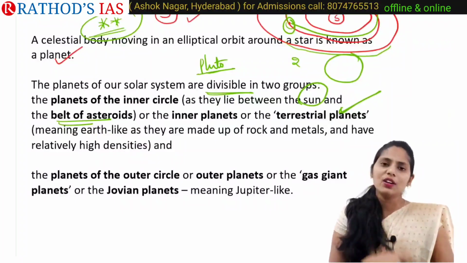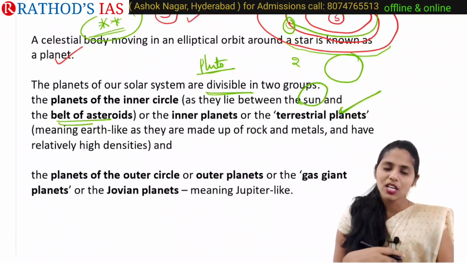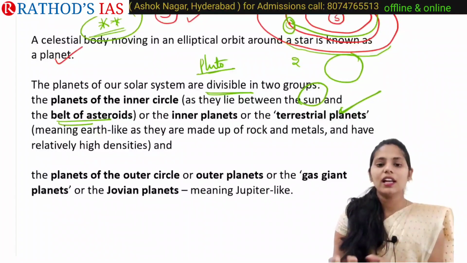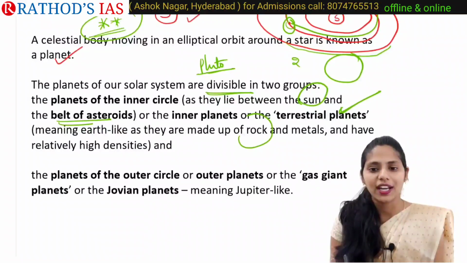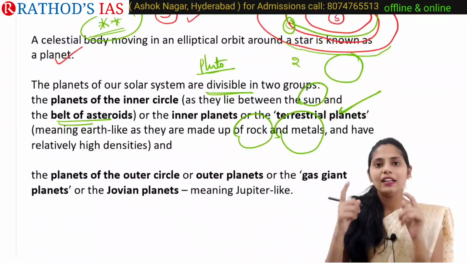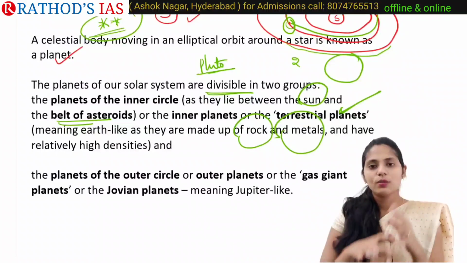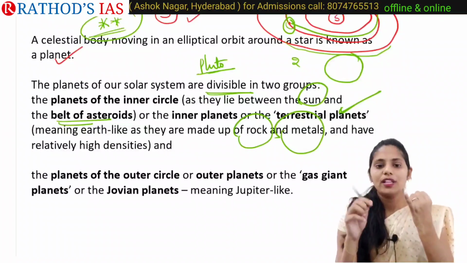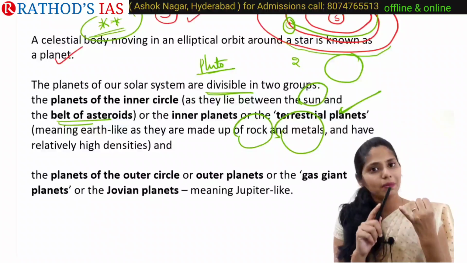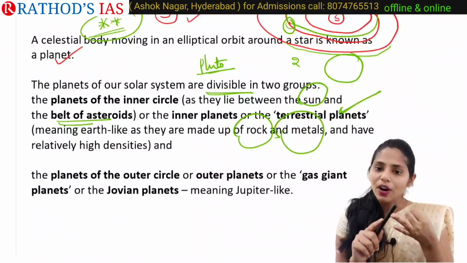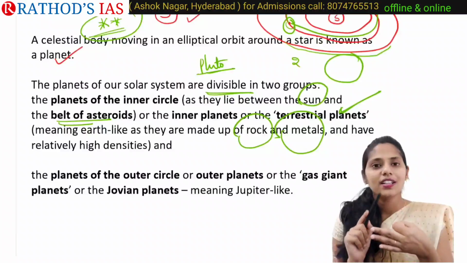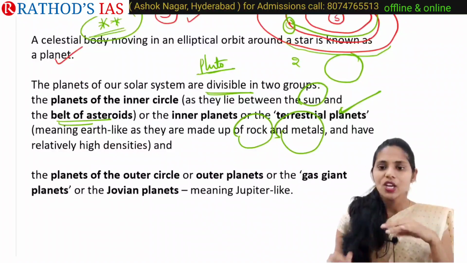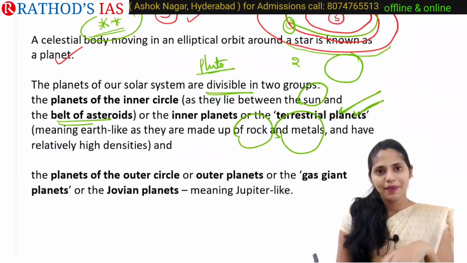The meaning is Earth-like planets, and these planets are mainly made up of rock and metals, and their density is high. They are mainly made up of rocks and contain metals, and because of the metals their density is very high. So they are called terrestrial planets.